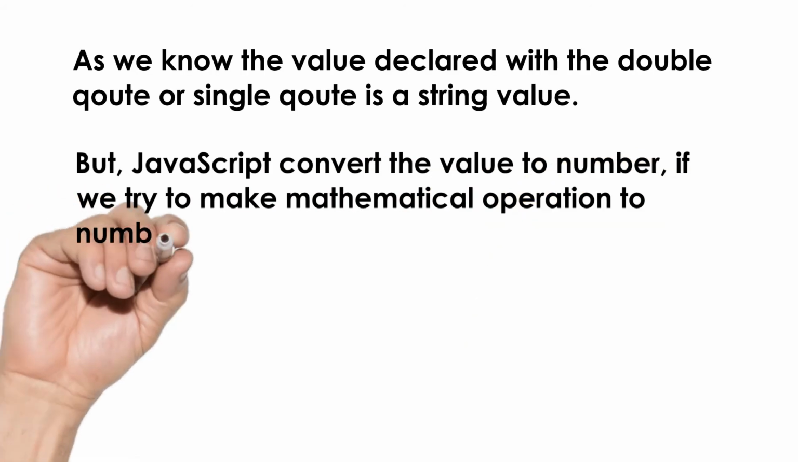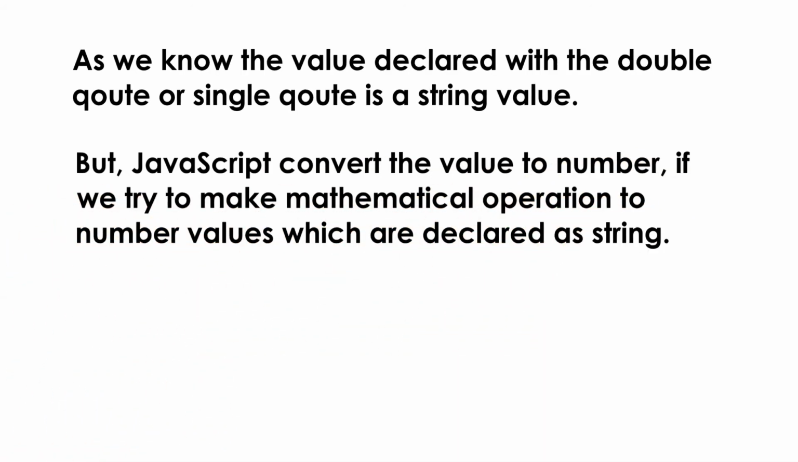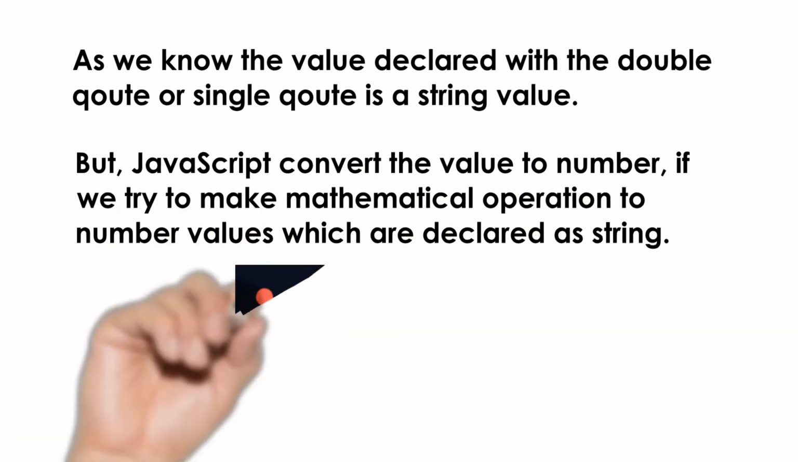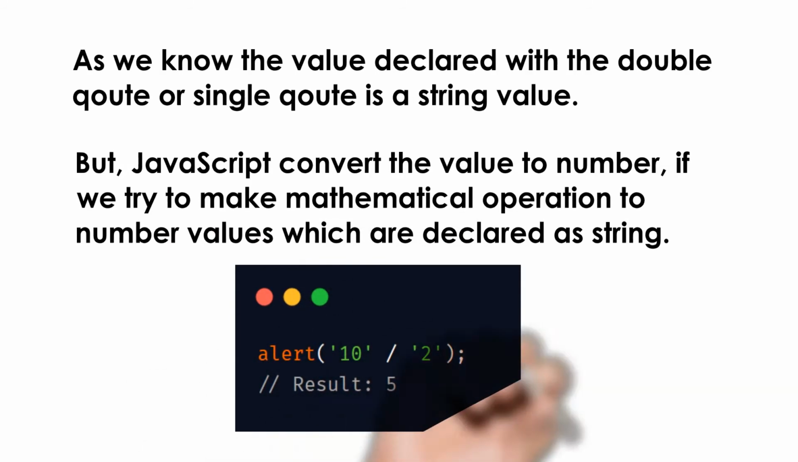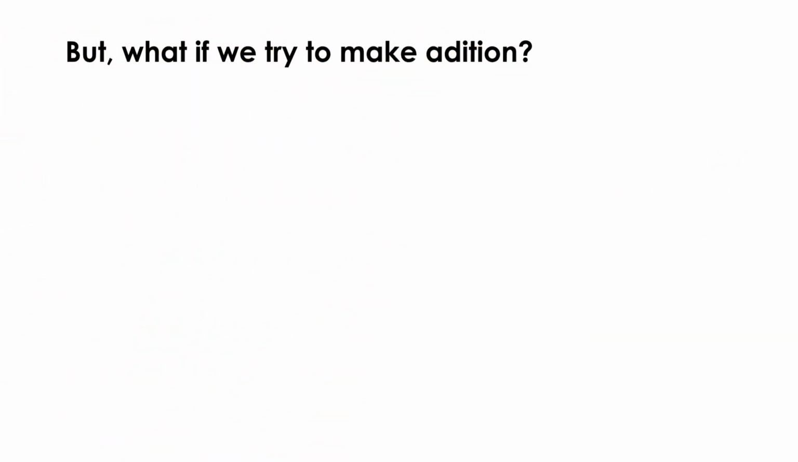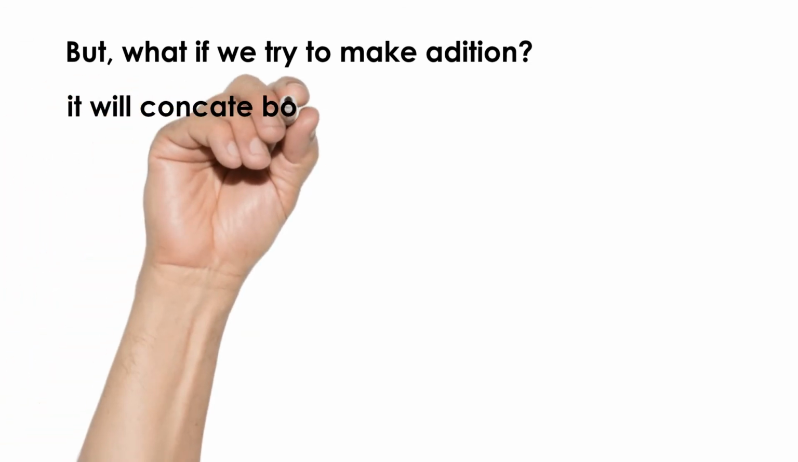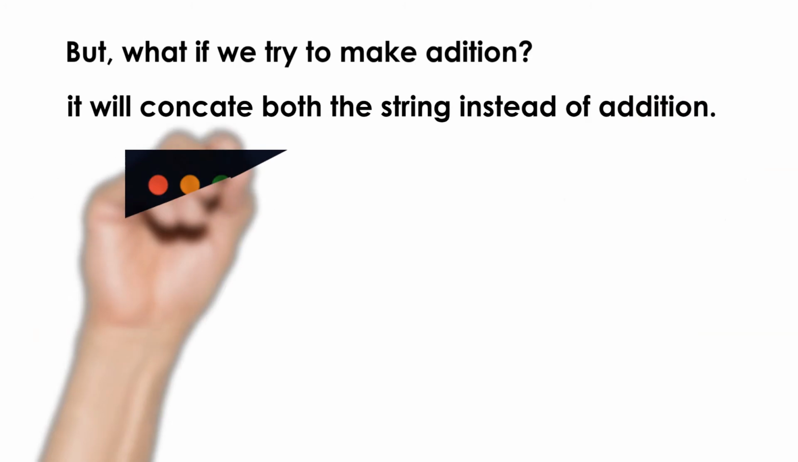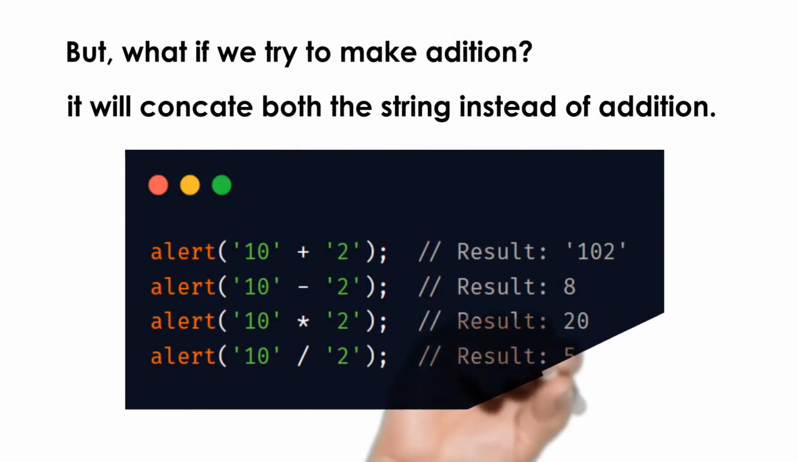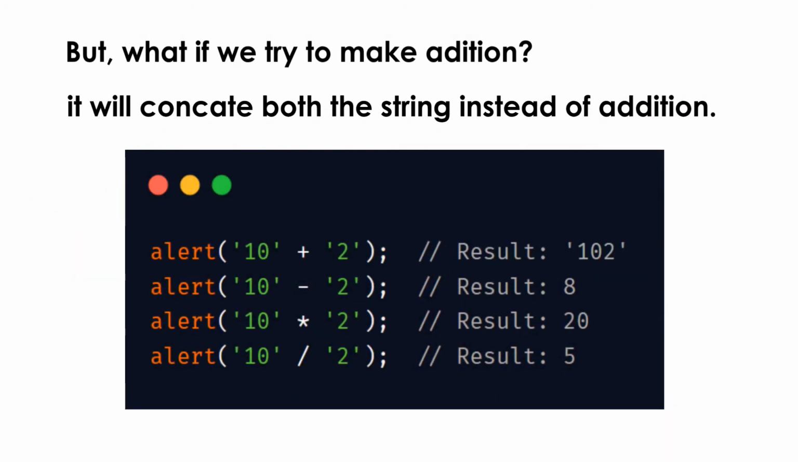You can see the example where two strings are divided and the result is a number. But what if we try to perform addition on strings? It will return a concatenated string instead of the addition of the values. The rest, minus, multiplication or division, work the same as with number values.